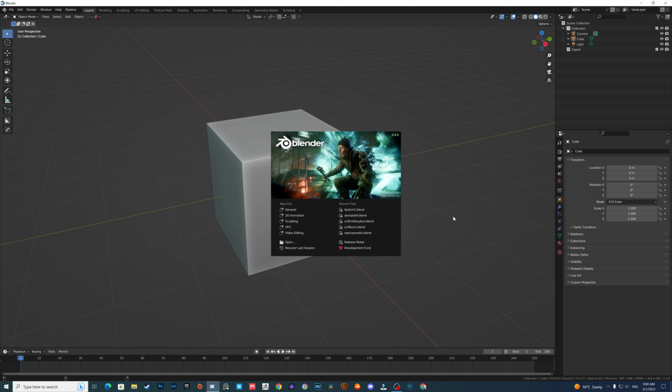Hello guys and welcome to this new Blender tutorial. Today it came to my mind to do some hard surface modeling, and it came to my mind to make a dental drill. I know. Let's begin.